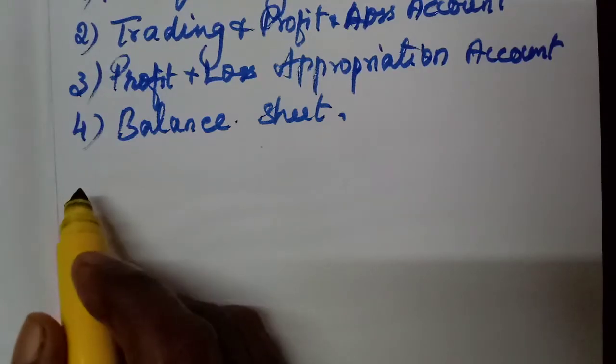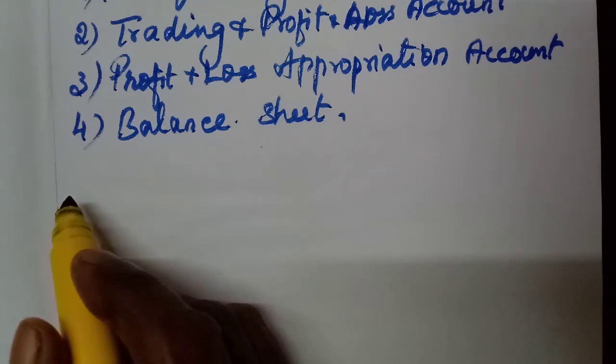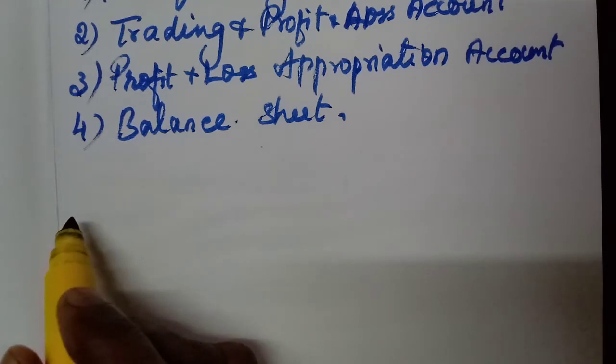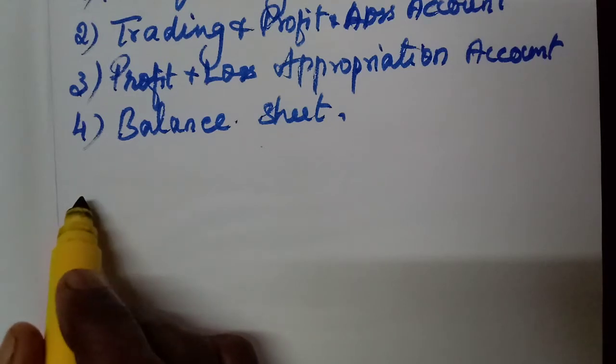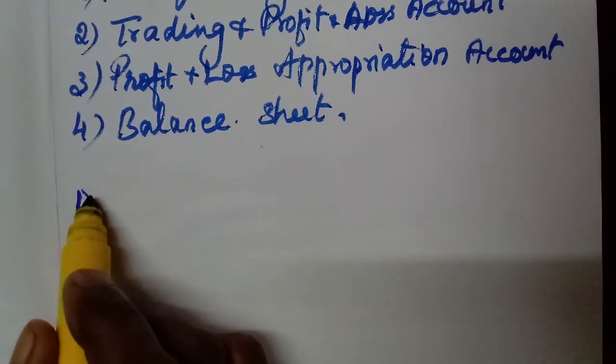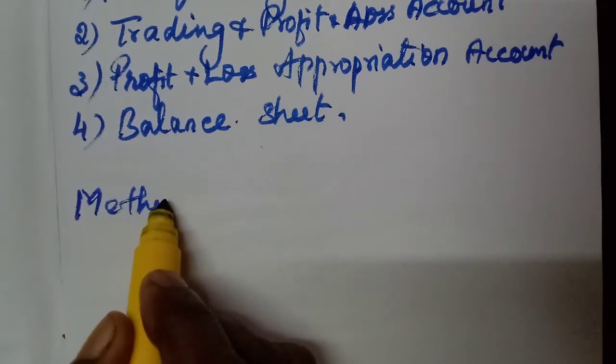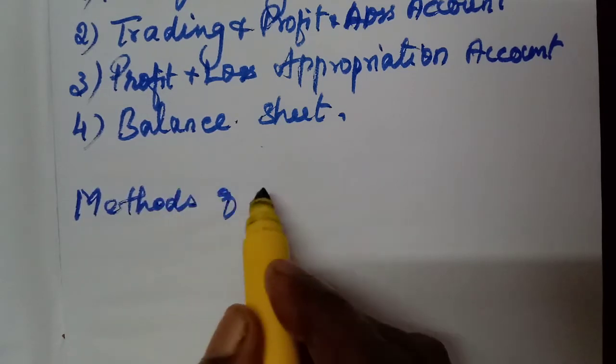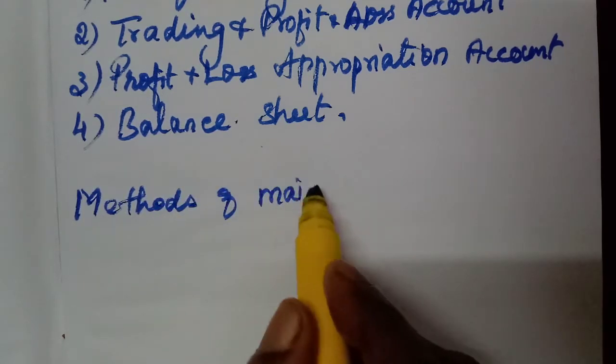First we will learn the capital accounts of the partners. That is the main thing we have to learn. There are two methods of maintaining capital accounts in a partnership firm.